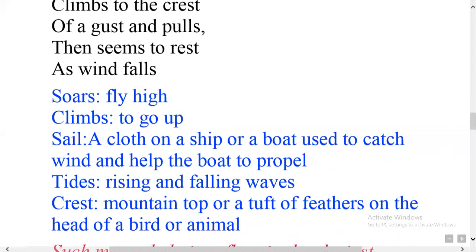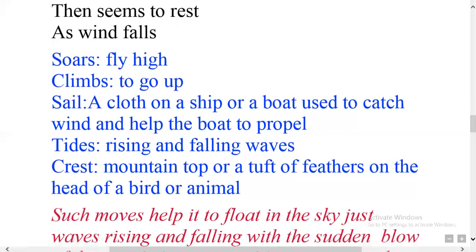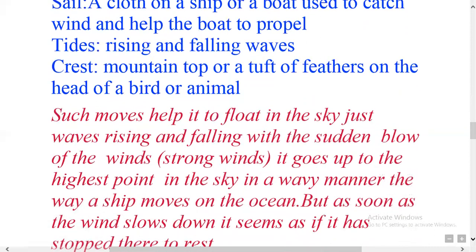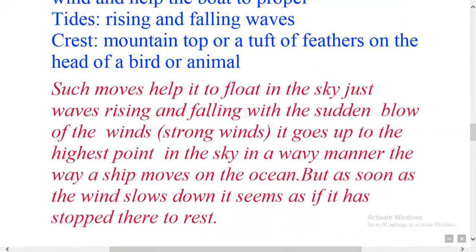These are the important words from these lines. Now come to the explanation. Such moves help it to float in the sky. Such moves means the movement of the kite, in the sky, just like waves rising and falling with the sudden blow of the winds. Sudden blow of the winds means the strong winds. If the wind is very strong, there will be a sudden blow.